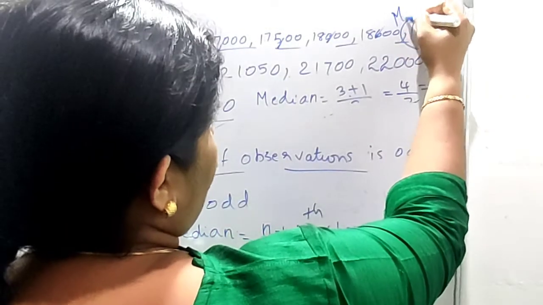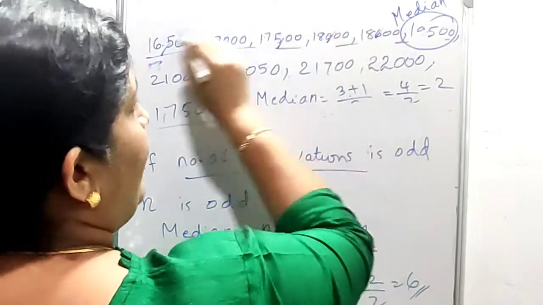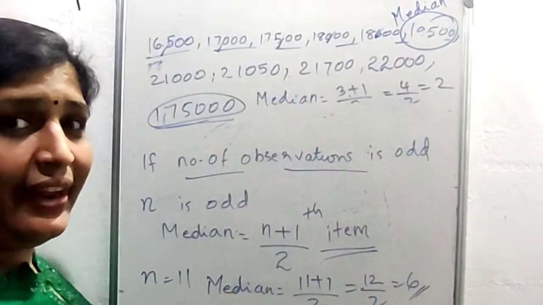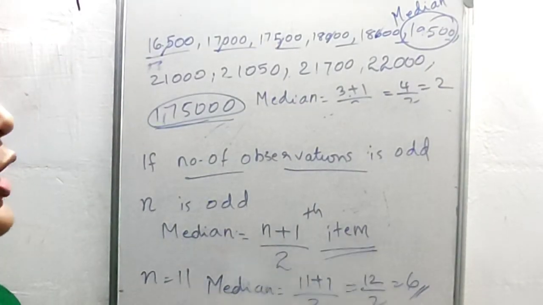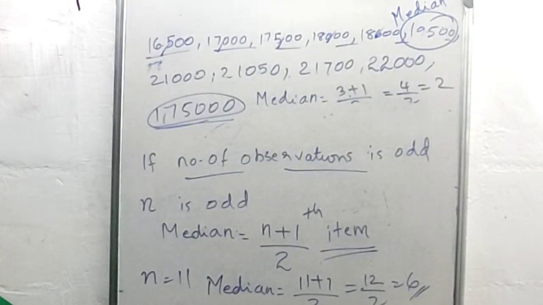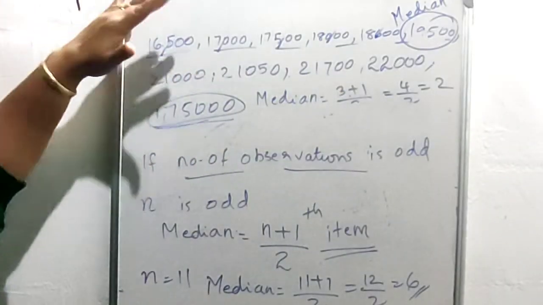This median represents almost all families of this group except the 1,75,000, which is a rare case. The majority of the values are represented by 19,500.